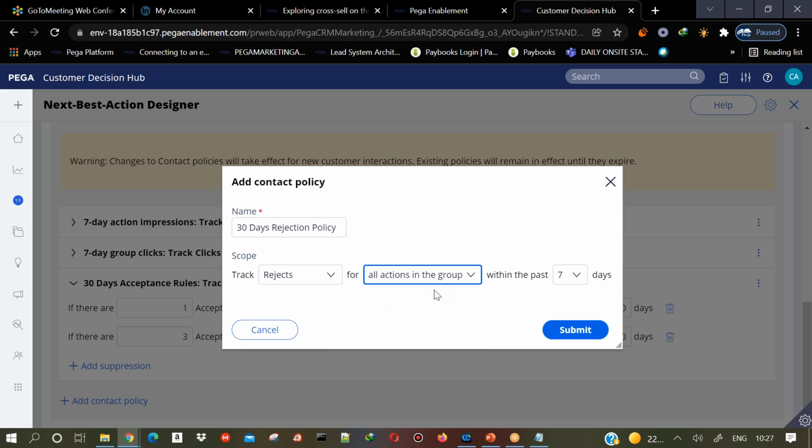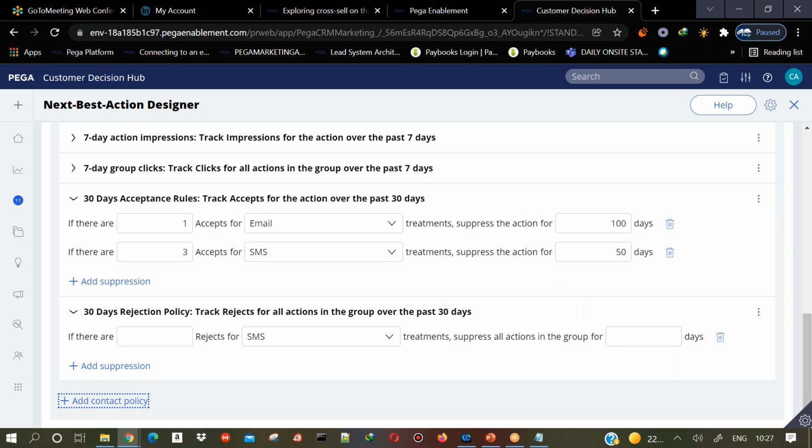Let's say I'm taking all the actions in the group and I'm saying 30 days rejection policy. I'm just saying here within the past 30 days, track the rejects for all the actions in the group. How is it going to track? Track here means it is going to check the interaction history.